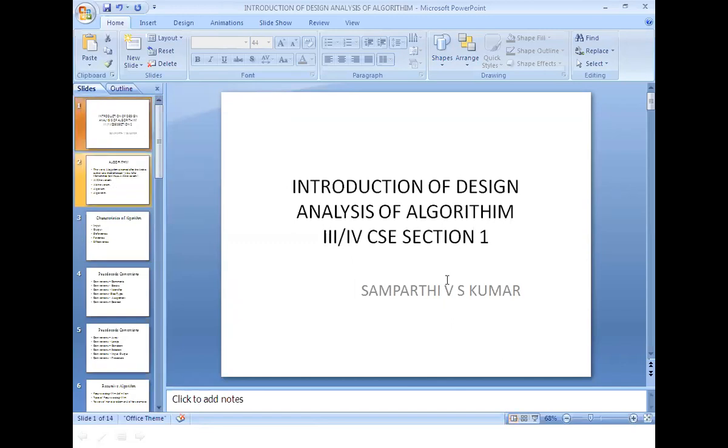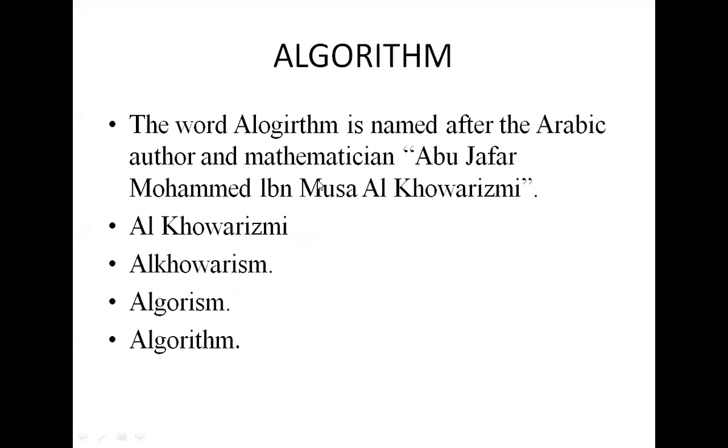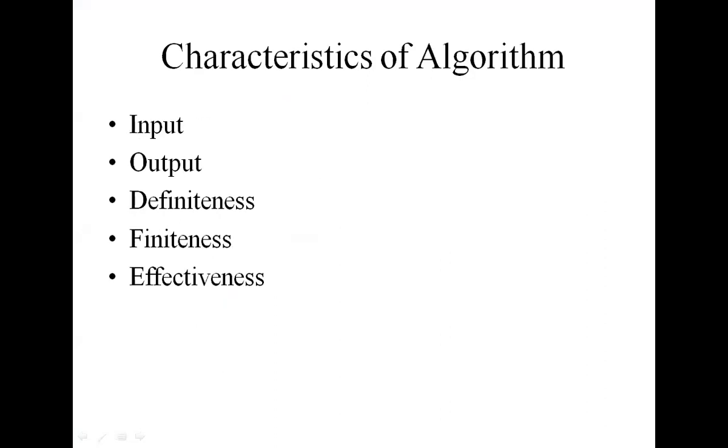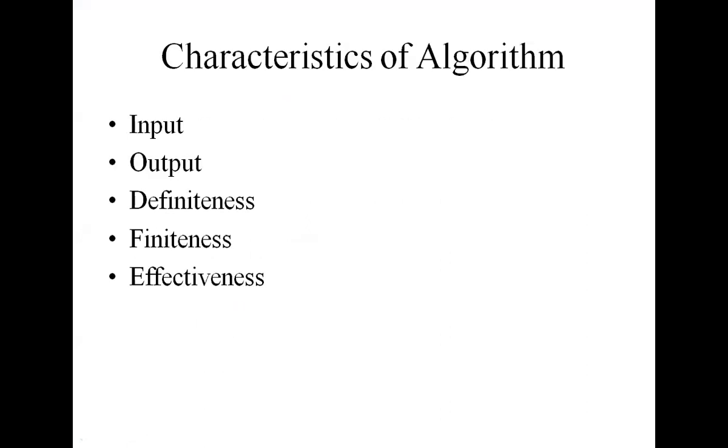So yesterday we discussed what is an algorithm, how to analyze the algorithm, and how to design the algorithm. We discussed this in previous classes. Then we also discussed how the name algorithm came about, and some of the characteristics of an algorithm. Input: zero or more inputs. Output: at least one.